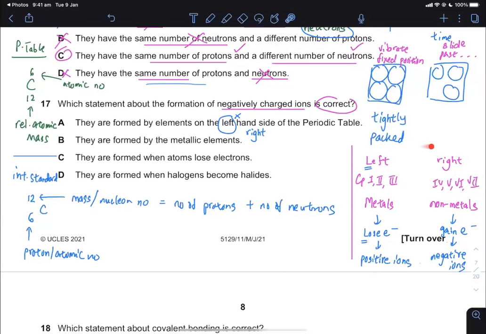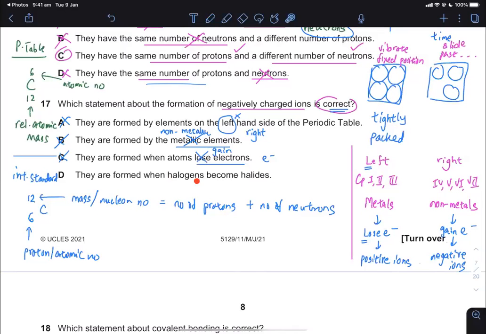You don't really have to write all this down, but you have to be able to read the questions and cross out what is impossible based on what you know from your concept. So A is wrong, you want the correct one. They are formed by metallic elements. Metallic elements are on the left side. They are formed by non-metallic elements, so B is wrong. They are formed when atoms lose electrons. Electrons are negatively charged. When you lose negative charge, you become positive. If you want negative charge, you must gain electrons. So lose is wrong. It should be gain. So C is wrong.